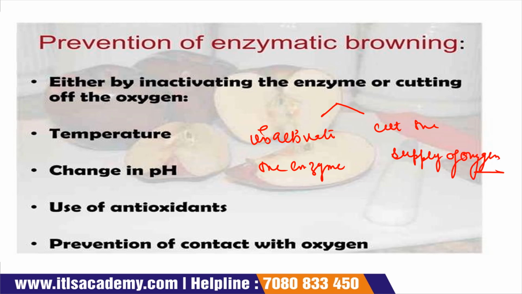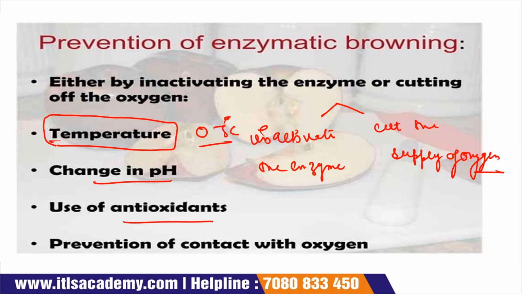Okay, either we store it at a low temperature like 0 to 5 degrees Celsius, or we change the pH, or we use an antioxidant, or we prevent it from contact with oxygen.